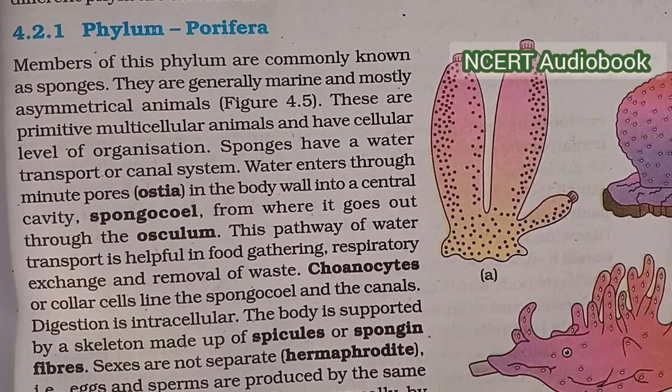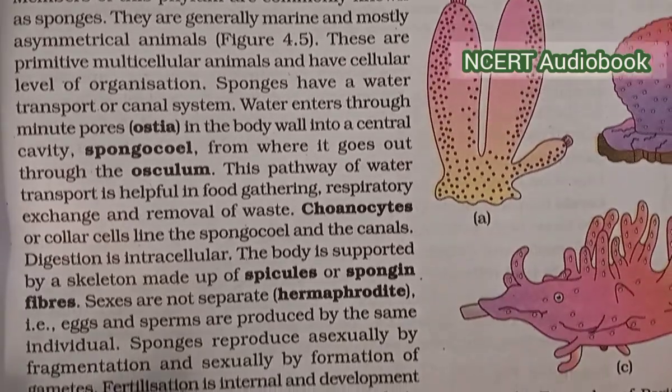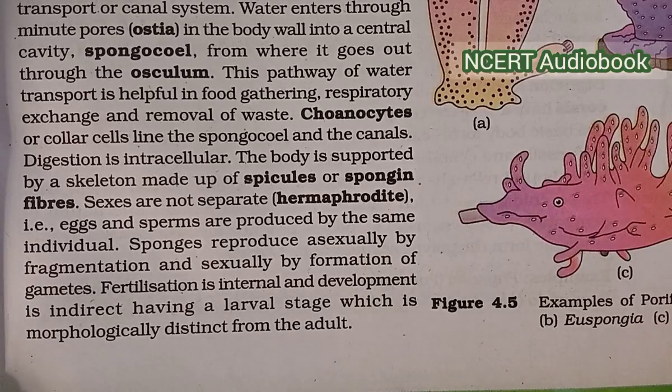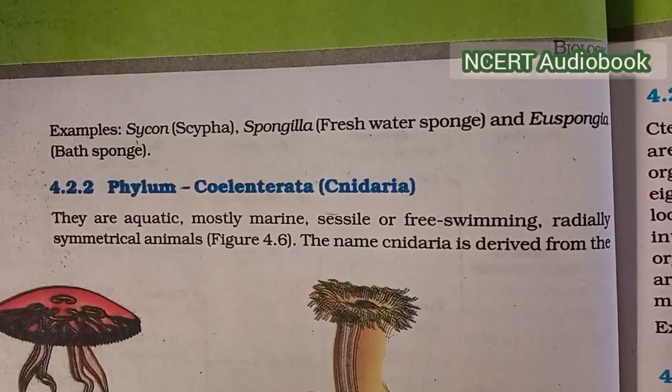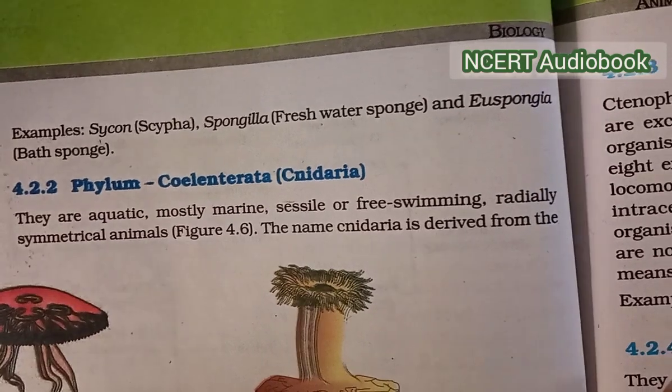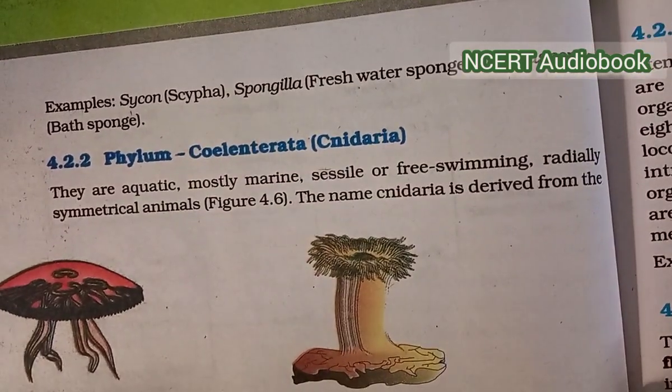Sexes are not separate; they are hermaphrodite, that is, eggs and sperms are produced by the same individual. Sponges reproduce asexually by fragmentation and sexually by formation of gametes. Fertilization is internal and development is indirect, having a larval stage which is morphologically distinct from the adult. Example: Sycon, Spongilla, freshwater sponge, and Euspongia, bath sponge.